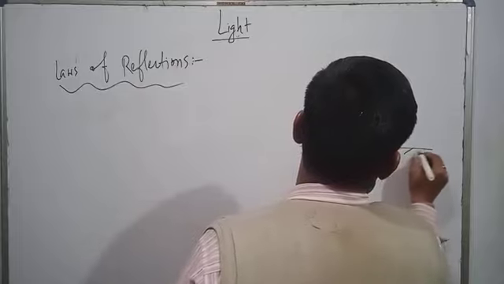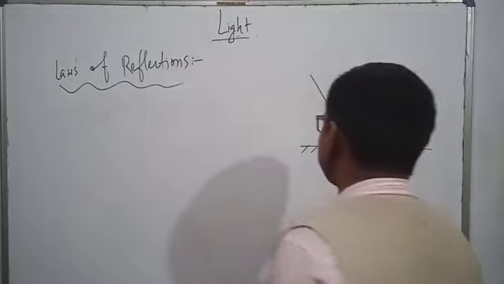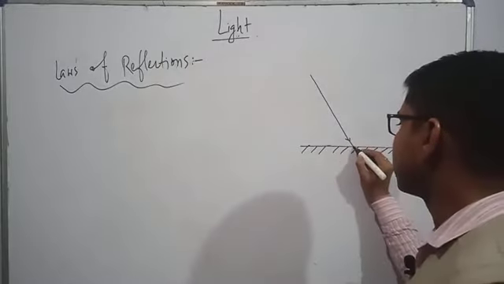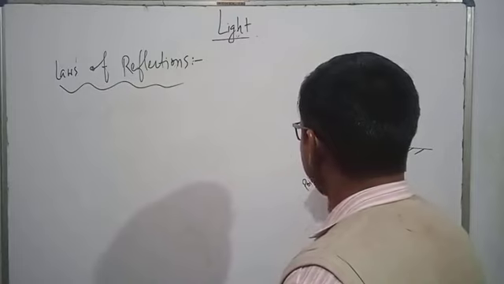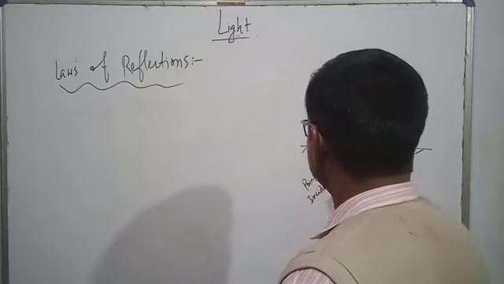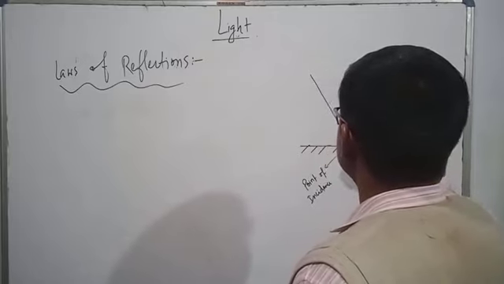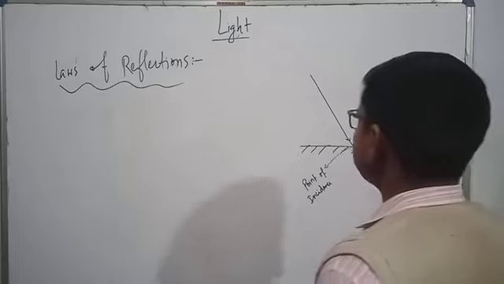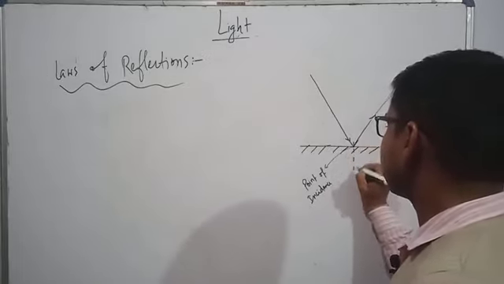This is a mirror. Here the light rays fall. The point where the light rays fall is called the point of incidence. After falling, the light gets reflected. So we can draw a normal on the point of incidence.